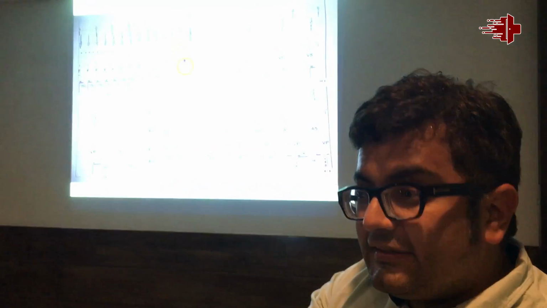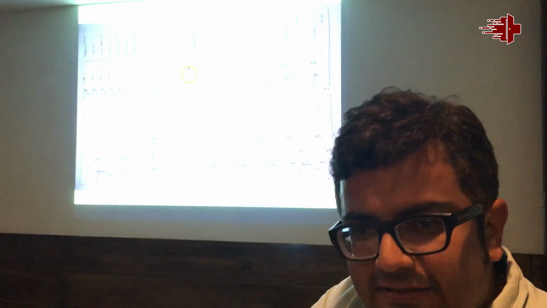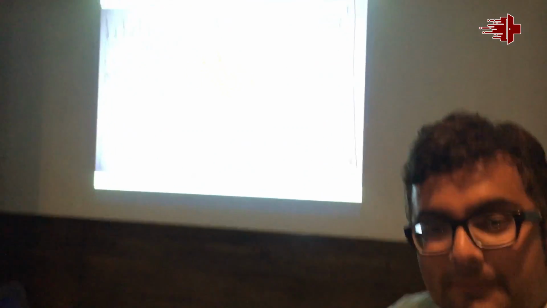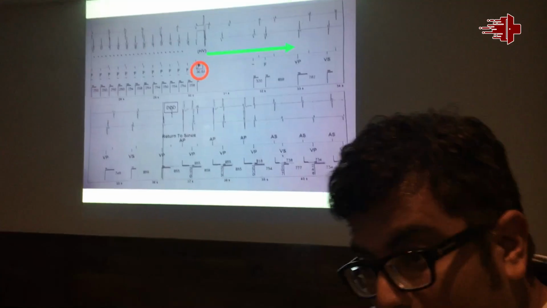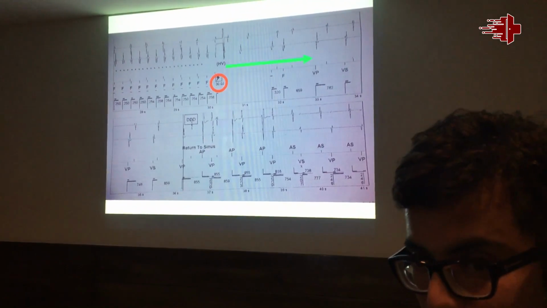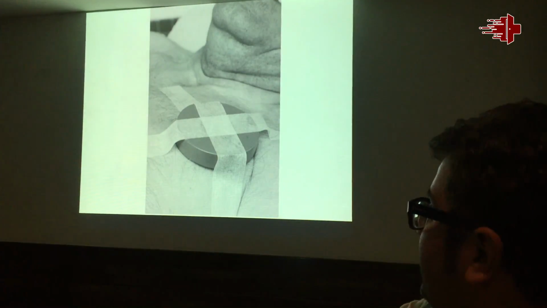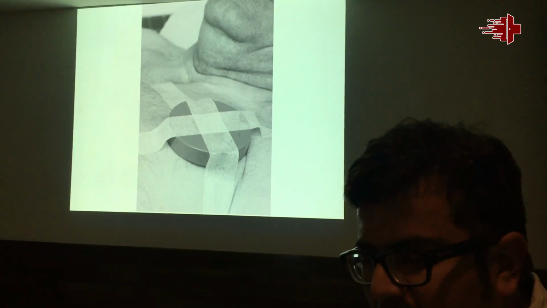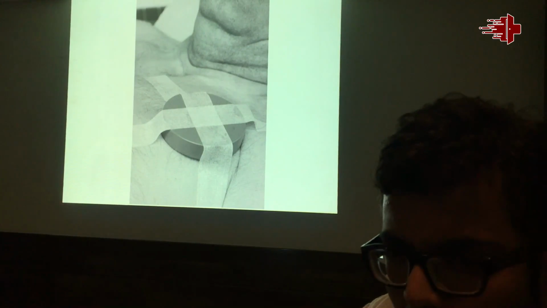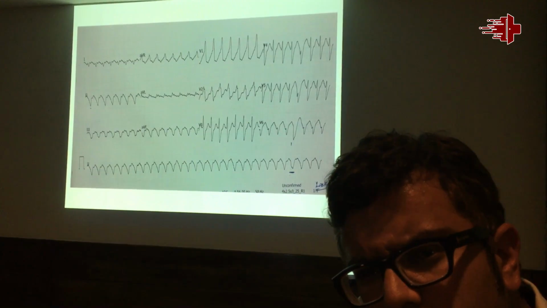But till the time the programmer is available, we should all understand that if we put a magnet over the device, the shocks immediately stop. So once inside the hospital, the shock should be delivered by the defibrillator and not by the device, because the shocks of the device cost the battery. So this is how we apply the magnet over the device once a patient presents with shocks, so that the device shuts down at least. And if he has a VF, we can always attach external pads and deliver the shock. Generally, we never keep this magnet.